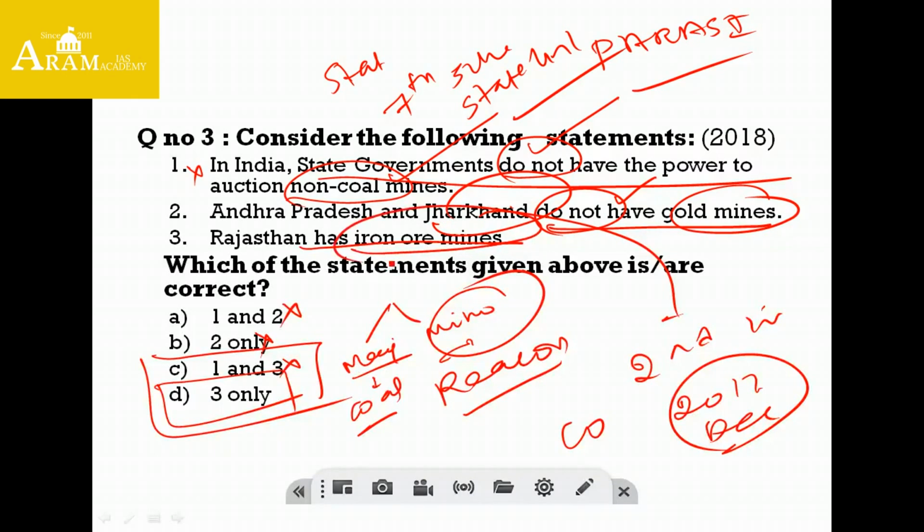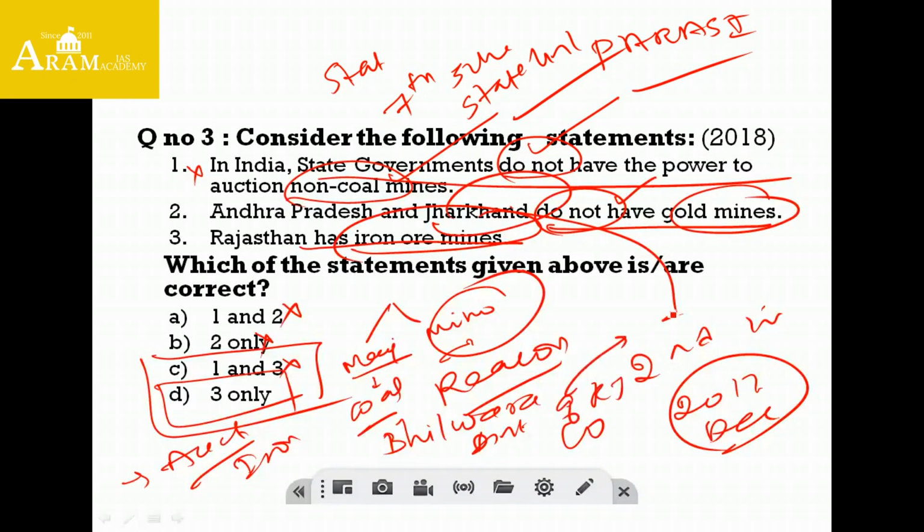Rajasthan has iron ore mines. Yes, friends, Rajasthan has iron ore mines. Why? Because recently there was auctioning of iron ore mines in Bhilwara district of Rajasthan. The auction was given to SAIL, which is a public sector undertaking and also a Maharatna company. So these three statements, one based on auctioning of non-coal mines, second based on Andhra Pradesh and Jharkhand, third based on Rajasthan iron ore mines, appeared in current affairs in November-December 2017. Based on that, UPSC has framed this question.